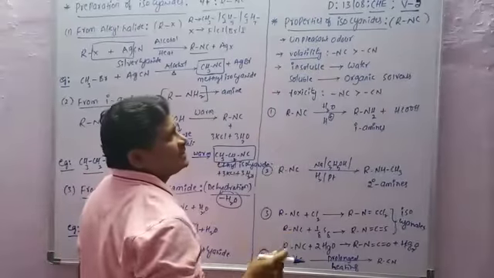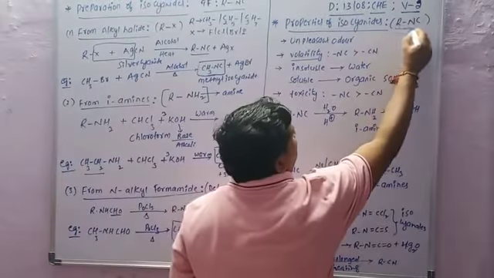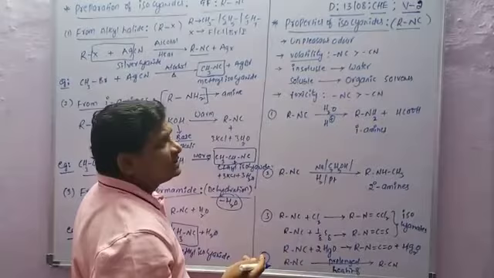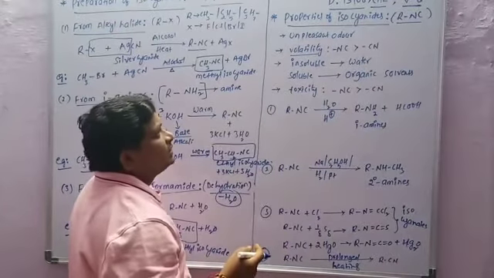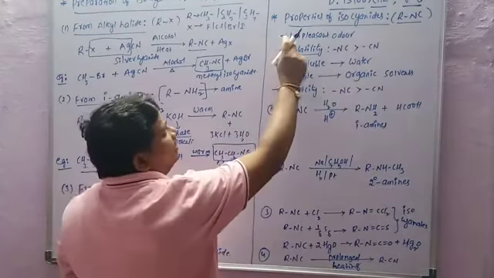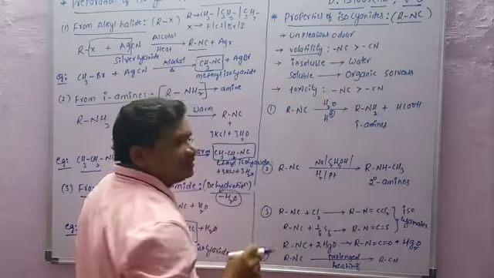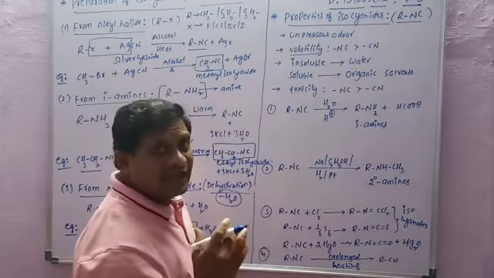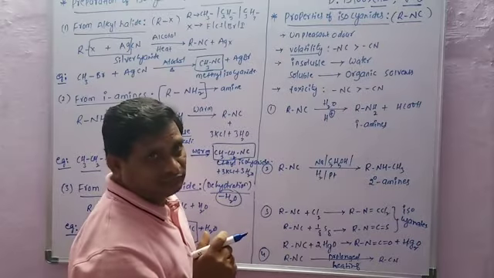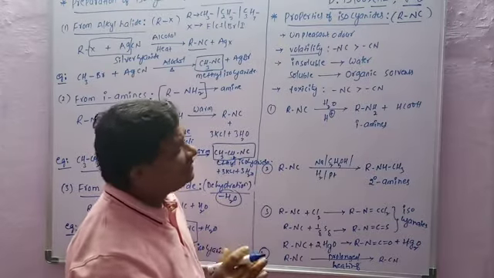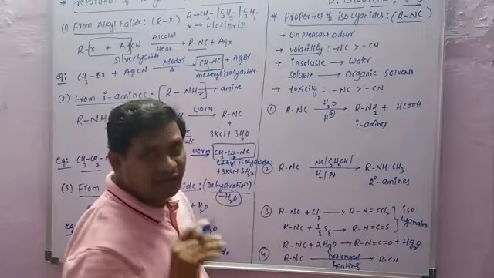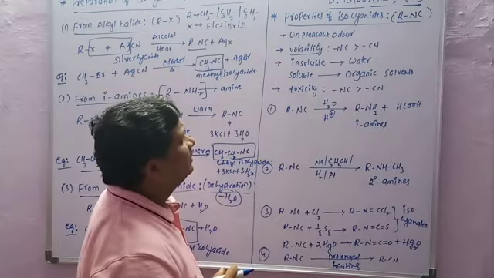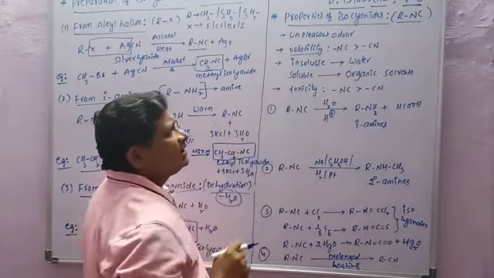Isocyanides have the general formula RNC. Isocyanides have an unpleasant odor, whereas cyanides have a pleasant odor. So next one is volatility.